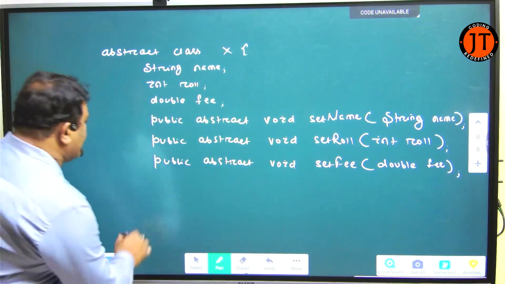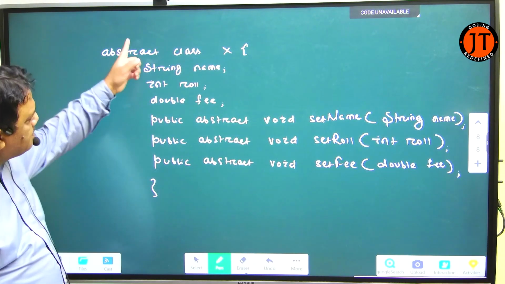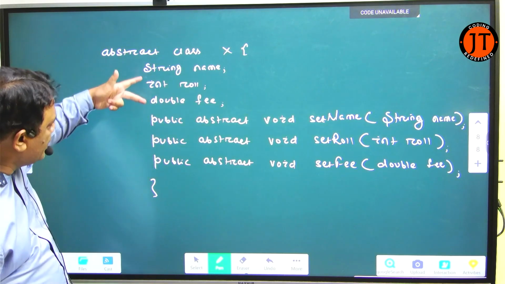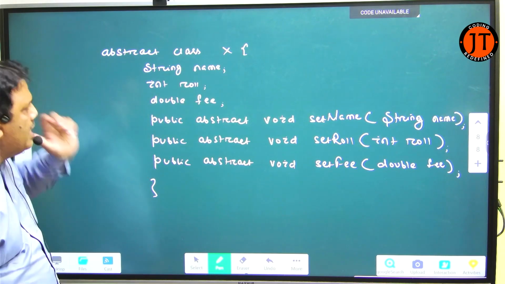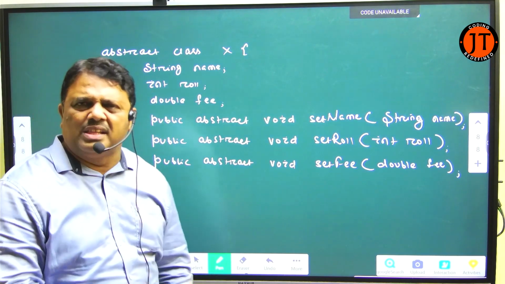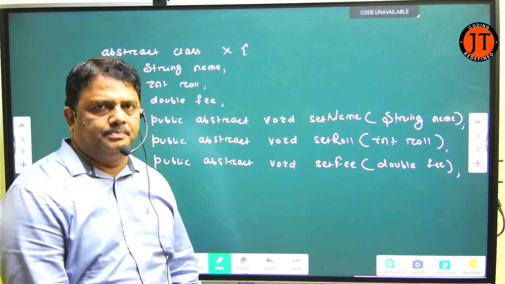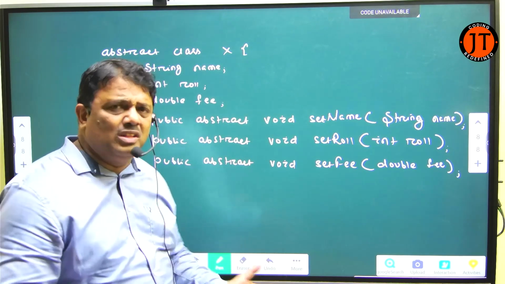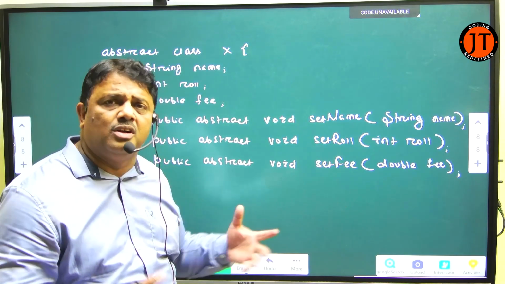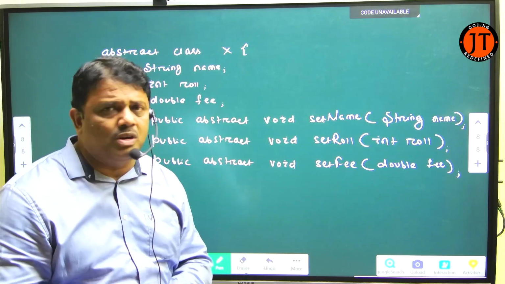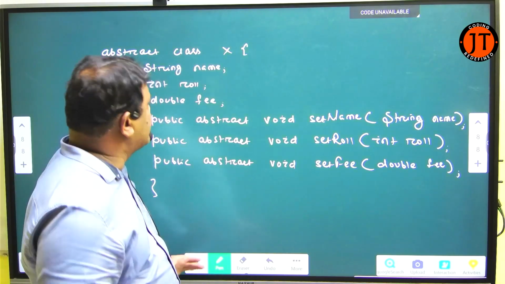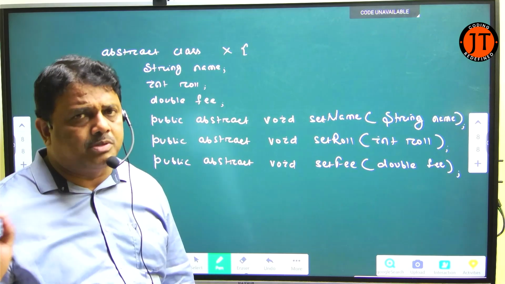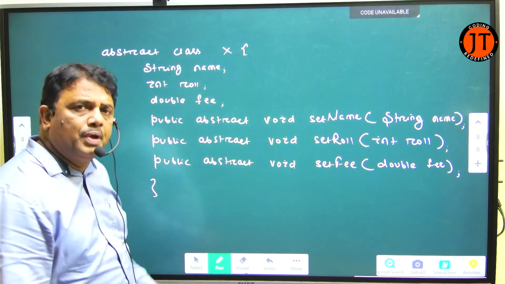Getting? So what does it tell? I have an abstract class containing 3 instance variables and 3 abstract methods. Here there are no other methods available. I can define other methods within it, static methods, non-static methods, but that's not a matter. In this example, I show you that X is an abstract class containing 3 instance variables